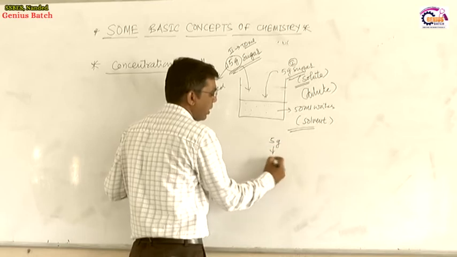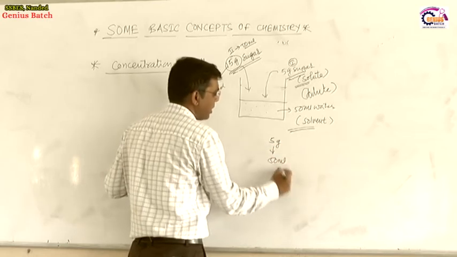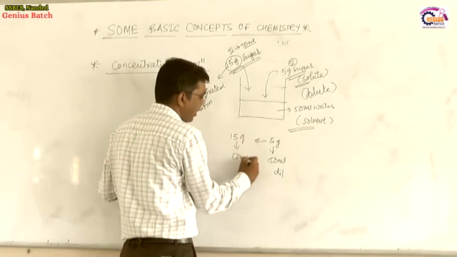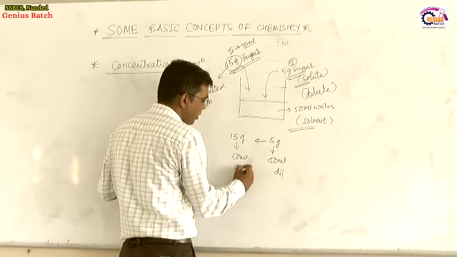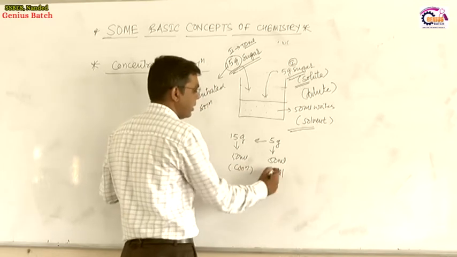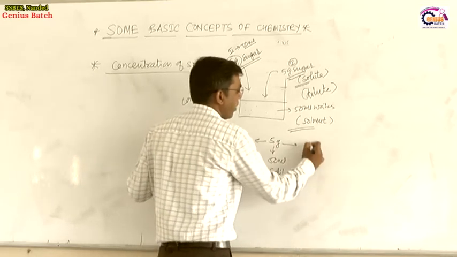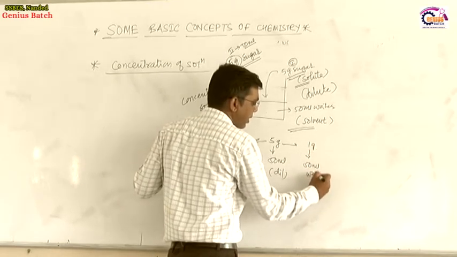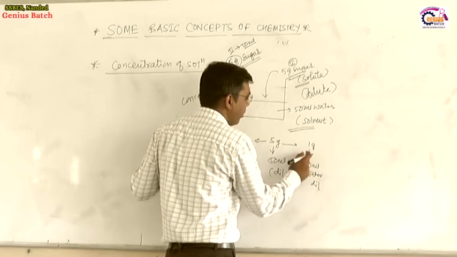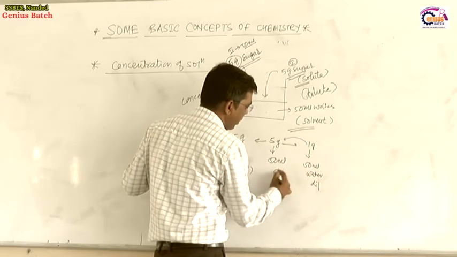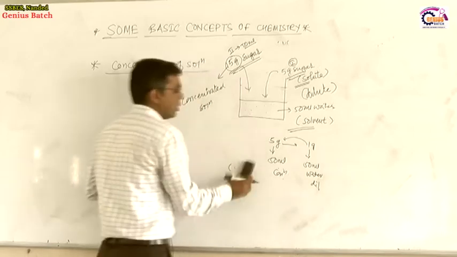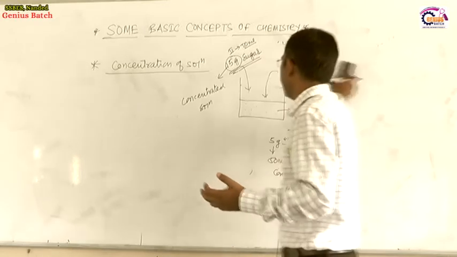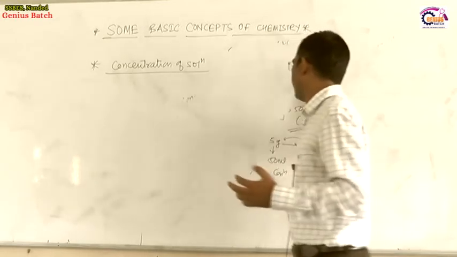5 gram of sugar in 50 ml is dilute when you compare it with 15 gram of sugar in 50 ml of water, which is concentrated. But when you compare it with 1 gram of sugar in 50 ml of water, then that will be dilute, and compared to it, this solution will be a concentrated solution. So dilute and concentrated are relative terms. With respect to one another, they can be defined.